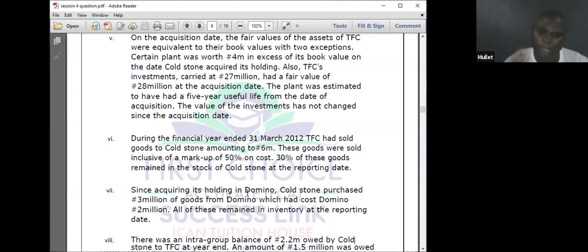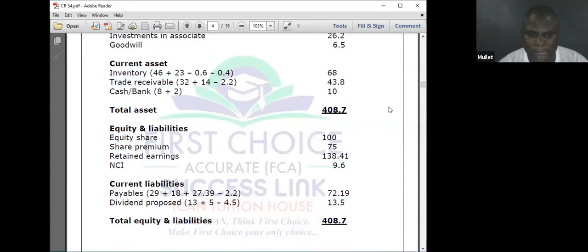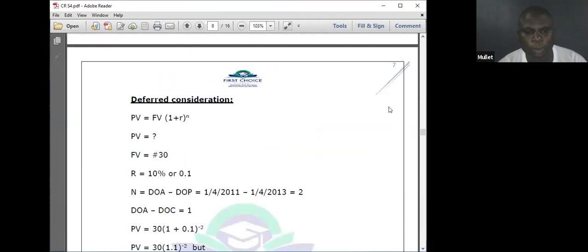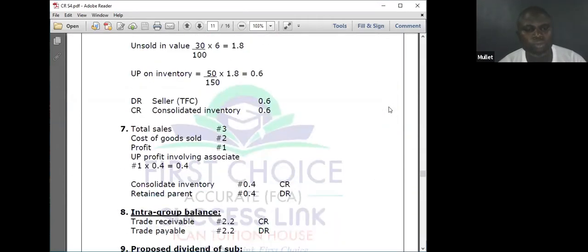On this, let me show you the solution so that you can see additional information 7. Let's go there. I hope you can see the screen. Total sales 3 million. Cost of the goods 2 million. Profit 1 million. Unrealized profit on inventory: consolidated inventory 0.4.